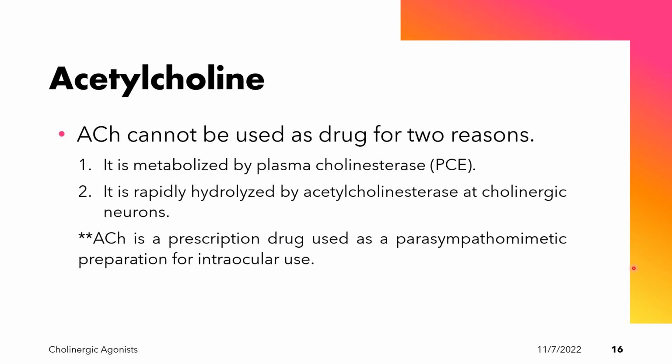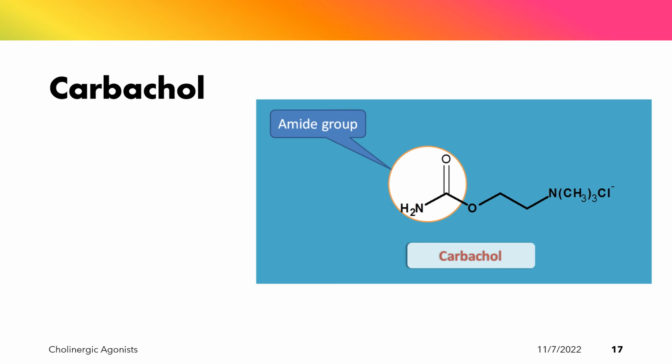So in order for a drug to act as a cholinergic agonist, it should be resistant. Another property of the drug is that it must be resistant to cholinesterases and not easily metabolized. And of course, this can be observed in other choline esters that we are going to discuss in the next slides. One of the examples of the direct-acting agonists is carbachol.